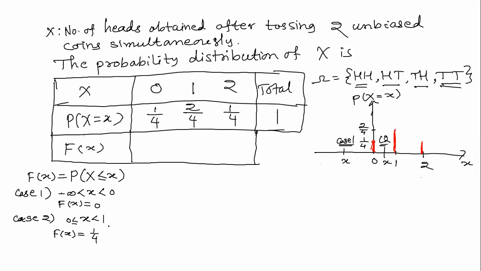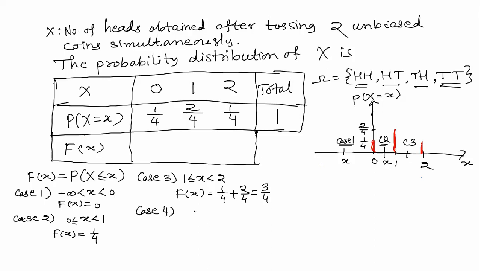Then the next thing is case 3. You can consider the value of x to be 1 or even greater than 1, but strictly less than 2. So this is somewhere here. This is case 3. Then what is the probability that the random variable capital X takes value less than or equal to, suppose, 1.5? So this is 1 by 4 plus 2 by 4, and that is equal to 3 by 4.